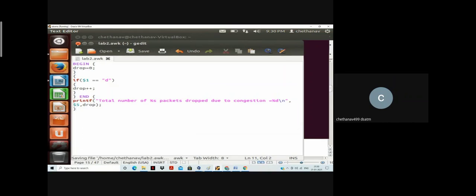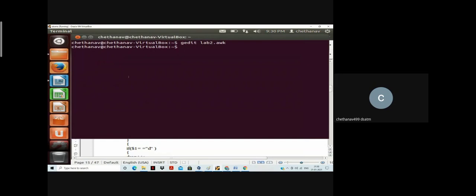Let us see what I'll get. The number of packets dropped is the information I should get, right? After execution, the animation file and trace file have all the data, as I've already shown you. I just want to fetch the data of how many packets are dropped. For that, the command is awk, please remember, awk -f lab2.awk lab2.tr. Just enter. So this is the output.